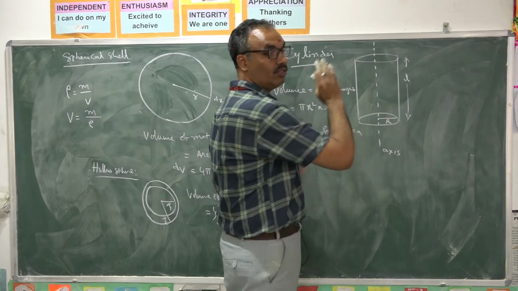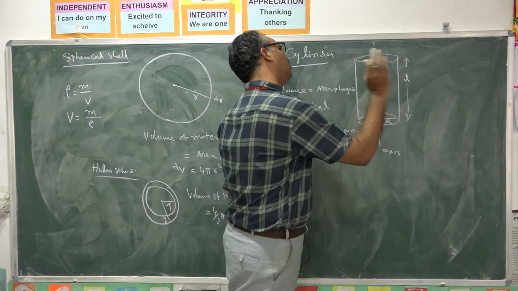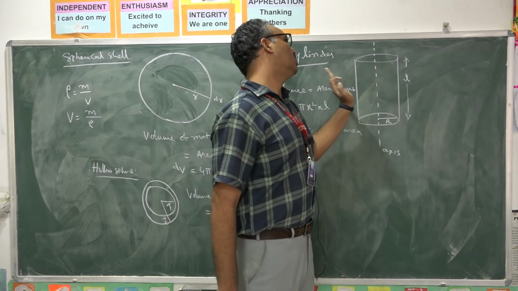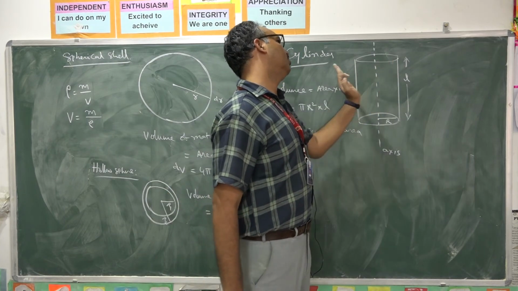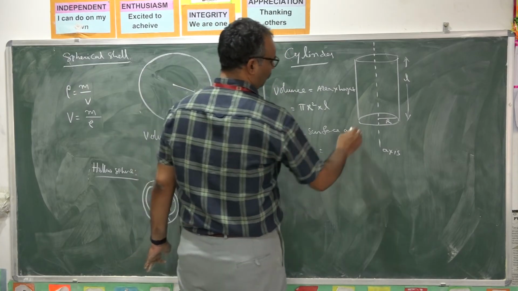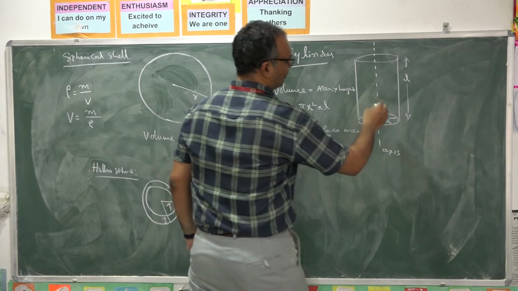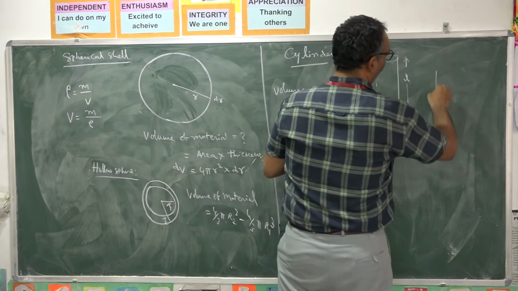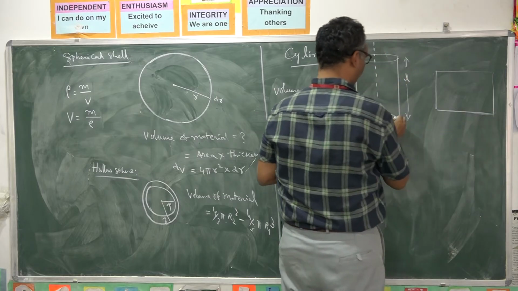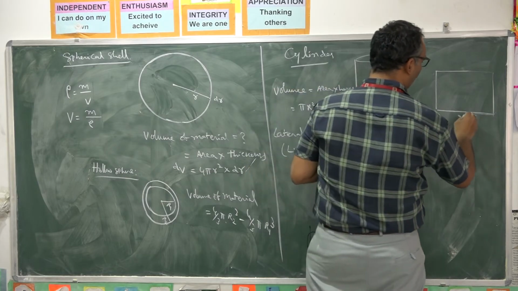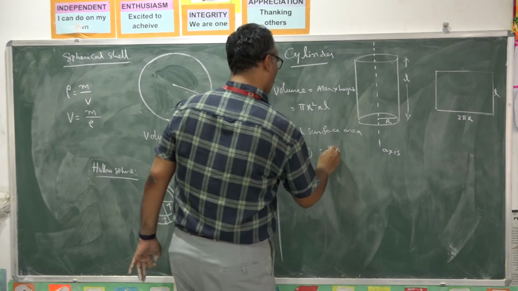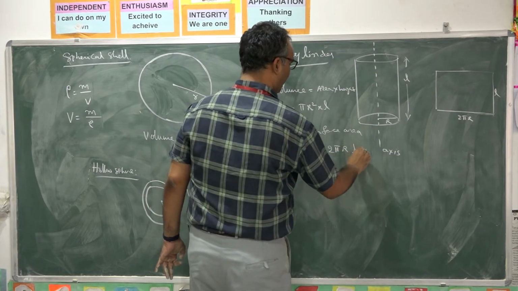We are only considering the surface which is available around it. How to calculate? If you cut this and open it, it is almost like a rectangle. The base length is nothing but the circumference of this circle, 2 pi r. Height is L. So area is 2 pi r L.